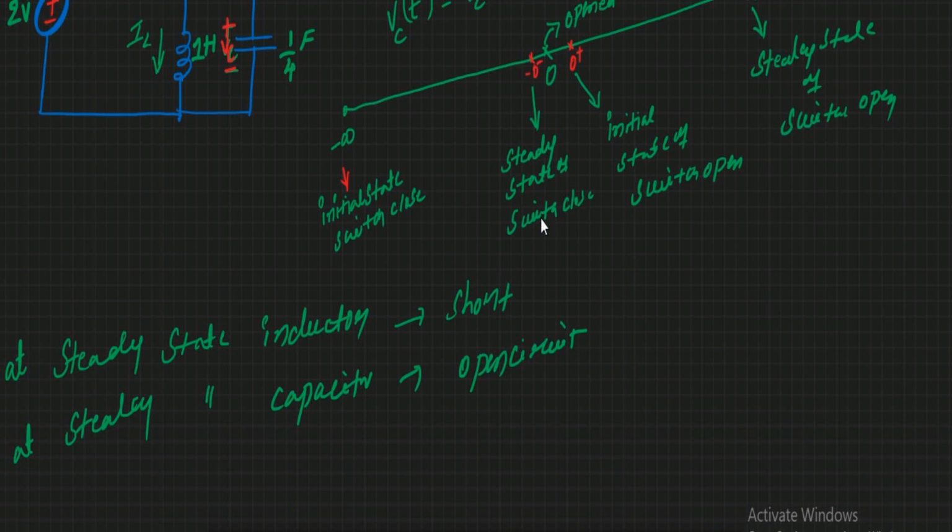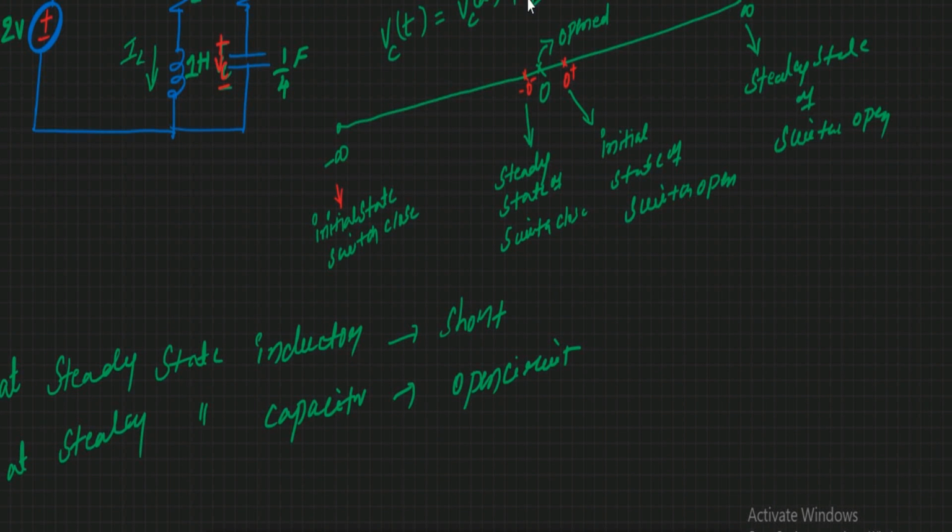At this steady state, the inductor acts as a short and the capacitor behaves like open. And this is also a steady state. Here also the inductor acts as a short and the capacitor behaves like open. So L is equal to short circuit and C is equal to open circuit.